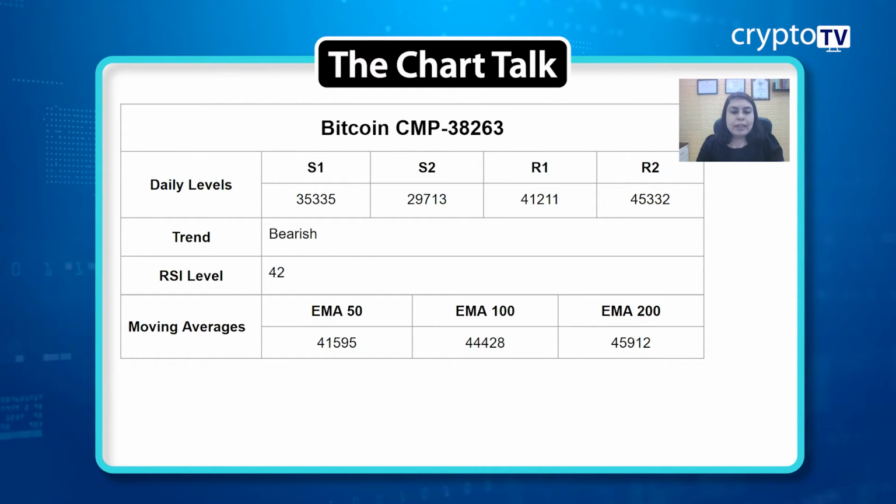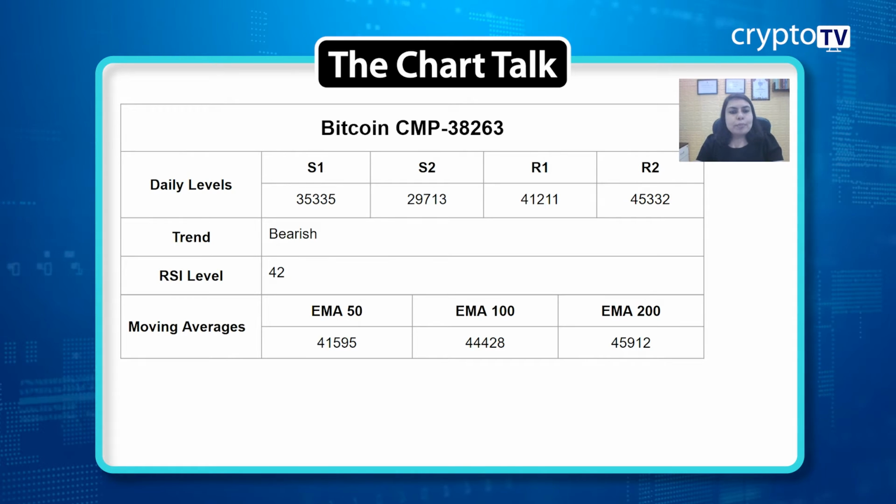I'm also using exponential moving averages, the 50, 100 and 200 day EMAs. The 50 EMA level is 41,595, the 100 EMA is 44,428 and the 200 EMA is 45,912. Because of the downtrend, the current price is trading below all three moving averages, which confirms that we are in a downtrend only.